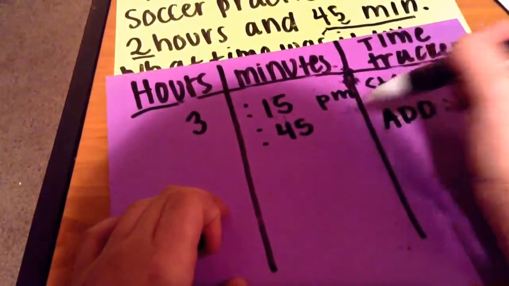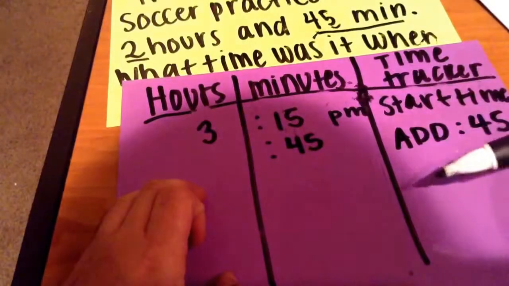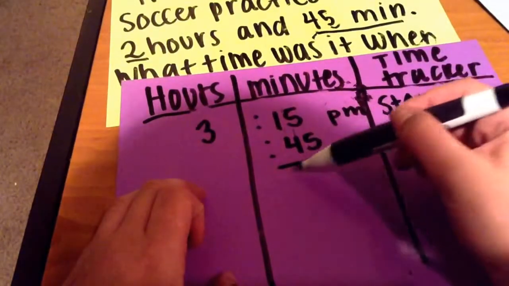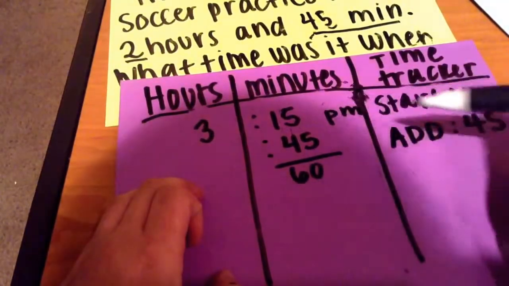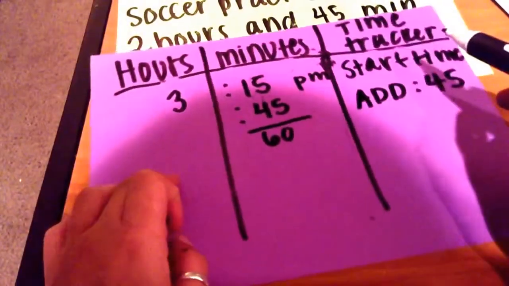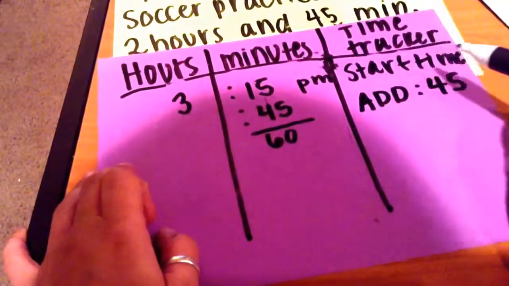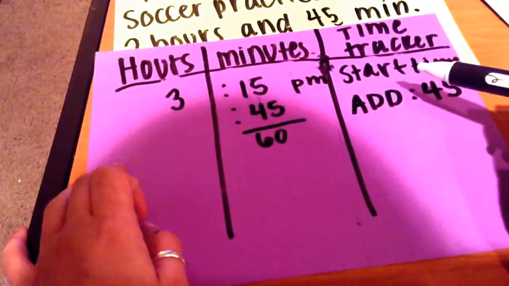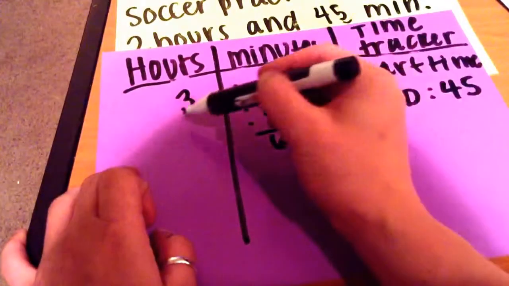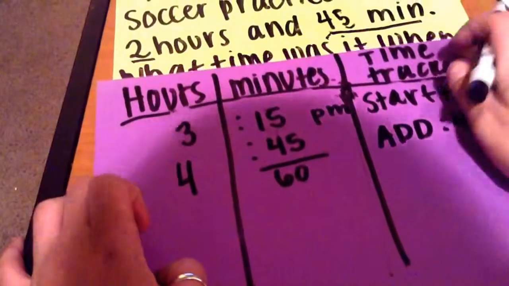45 minutes. So let's see, when we add 45 minutes to 15, what do we get? Right, we get 60 minutes. We also know that 60 minutes equals 1 hour. So we can go ahead and add that 1 hour to the 3 hours we already have. So 3 plus 1 hour would give us now 4 hours. Okay, so what do we have left?